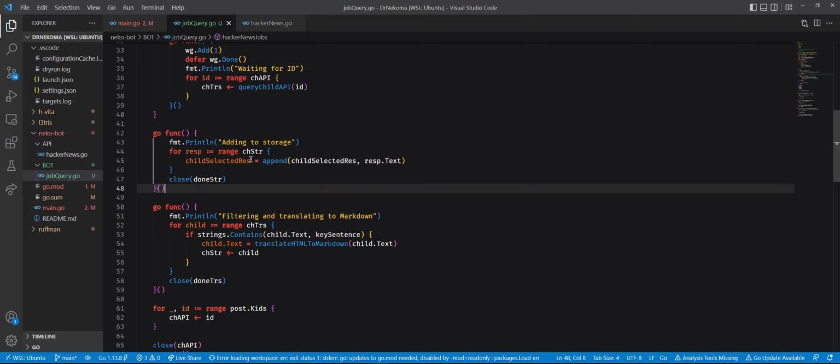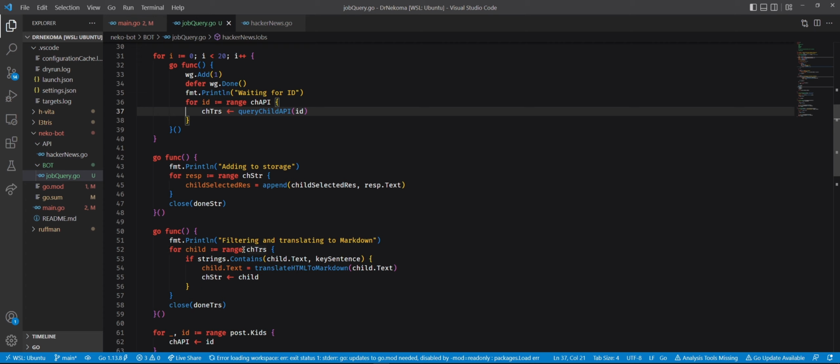After putting the API response into the transformation channel, we're going to do something with the transformation channel, which is filtering and translating to Markdown. So we pick each child from the channel, we see if the string of the text contains the key sentence, and if it does, we translate the text from HTML to Markdown and save it. We mutate the thing basically, and then we put the child into the channel to storage.